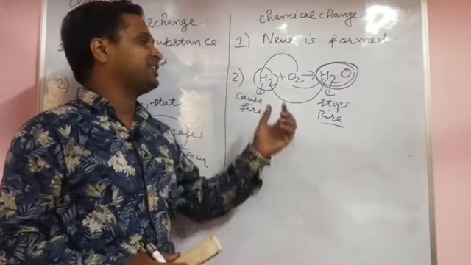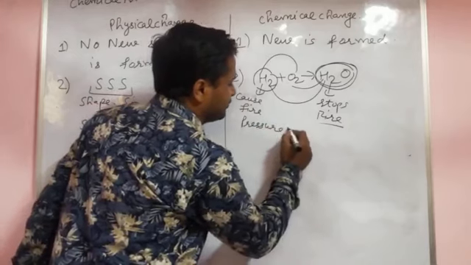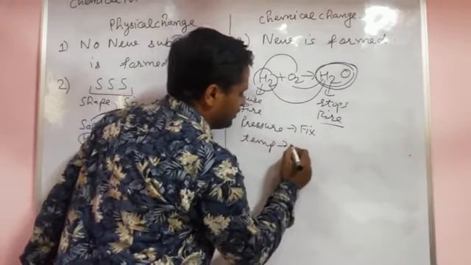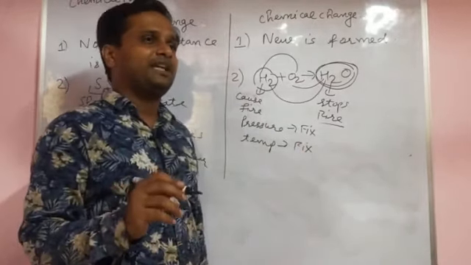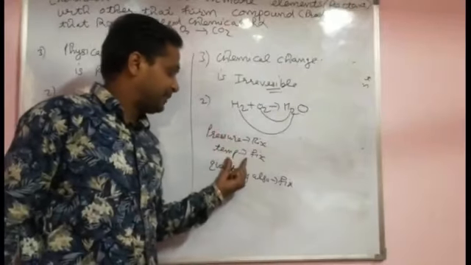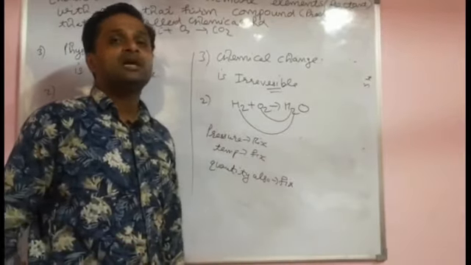When a chemical reaction happens, it always has a fixed pressure, fixed temperature, and fixed quantity. Everything is in a fixed manner. Pressure fixed, temperature fixed, quantity fixed, all properties are fixed in a chemical reaction.